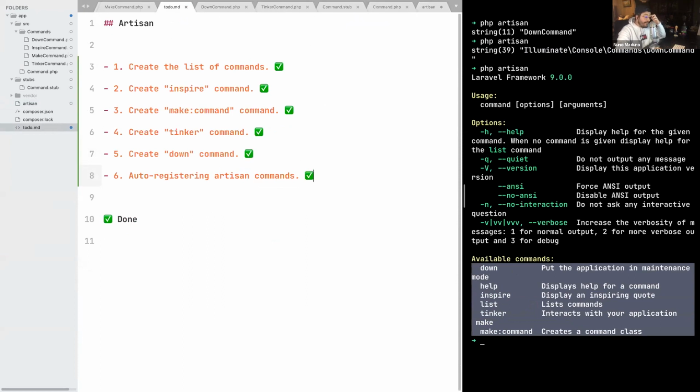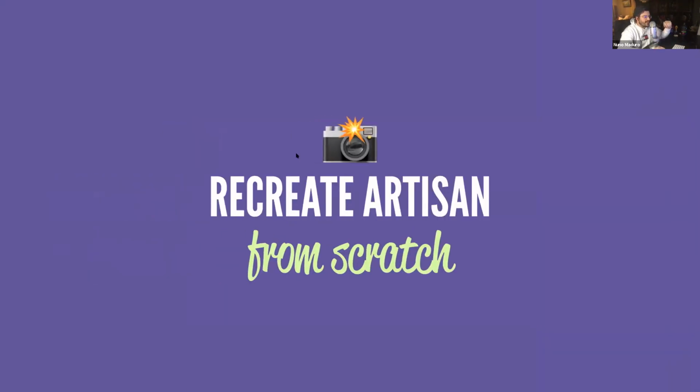So yeah, that's it for this live coding session. And I would like to explain that we just have created 4 commands today, but all the commands in Laravel, in theory, are really simple. Of course, you have those queue commands that probably are a little bit more complicated, but if you take a close look at the source code of Laravel, you will find commands that you can actually contribute and add something to Laravel's core. So yeah, let's get back to our slides.